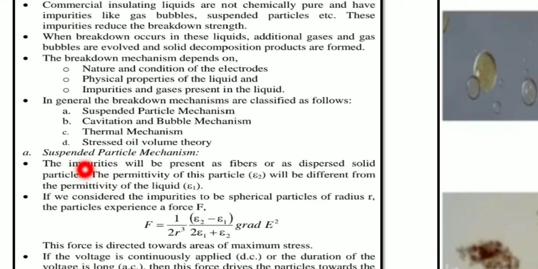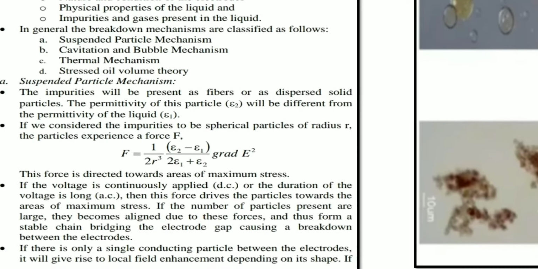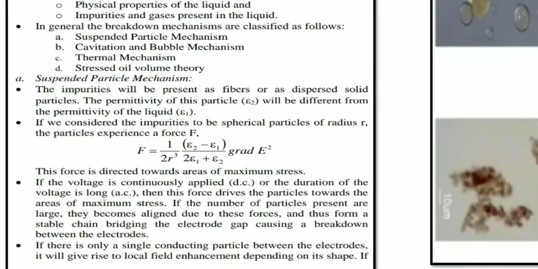Getting my point? Now let us consider, for example, one oil, the transformer oil. The transformer oil is a liquid dielectric, right? The permittivity of this transformer oil or any liquid dielectric, I consider it as epsilon 1.